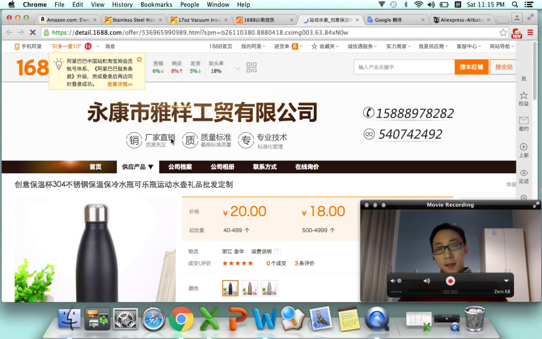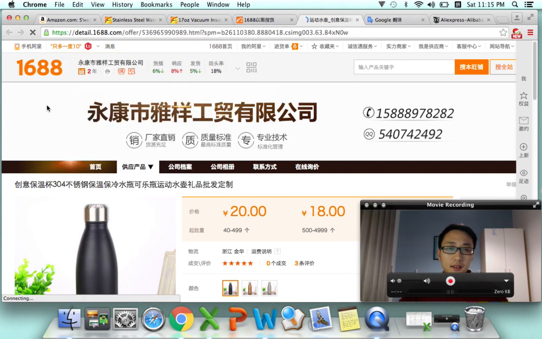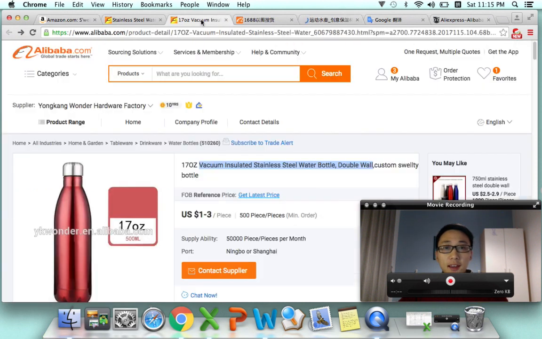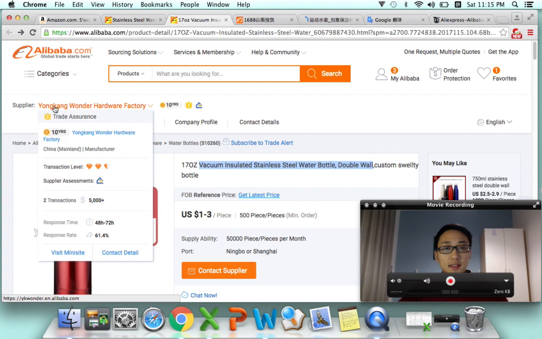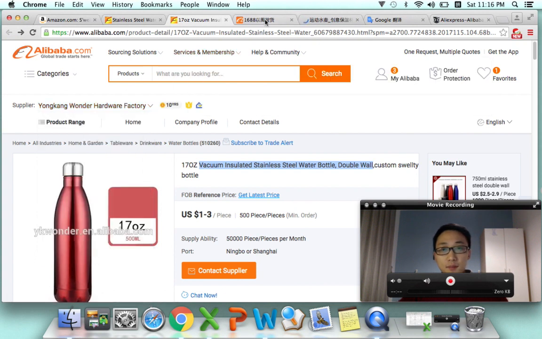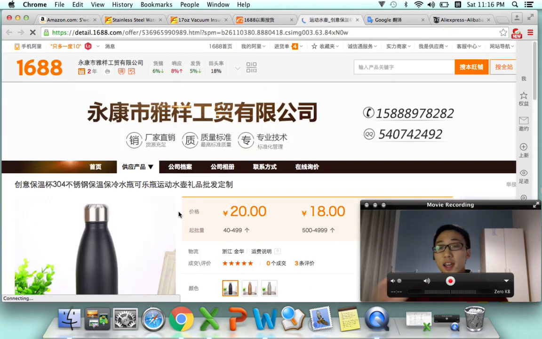So I just want to give you a little bit more information. As you see, these three characters, you may not know them, but it doesn't matter. I will tell you that these three characters name Yongkang. Here in the same area, actually this supplier is from Yongkang as well. This is the same as here. So we can be fairly certain that this kind of item is from this city, okay?